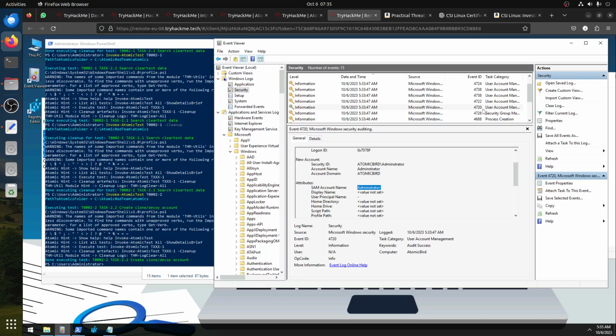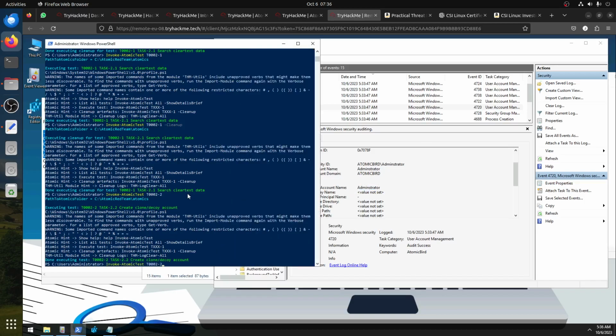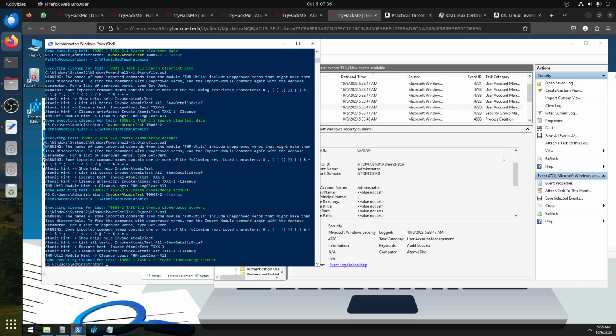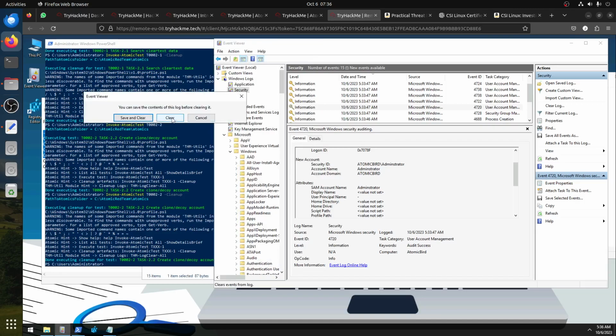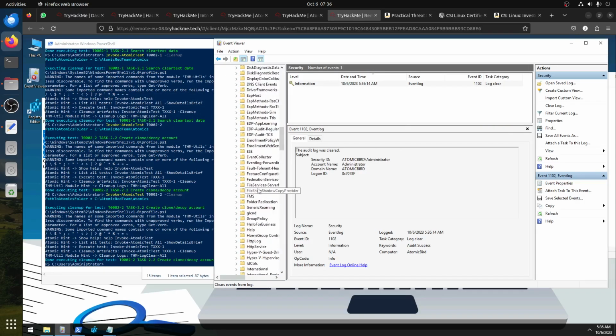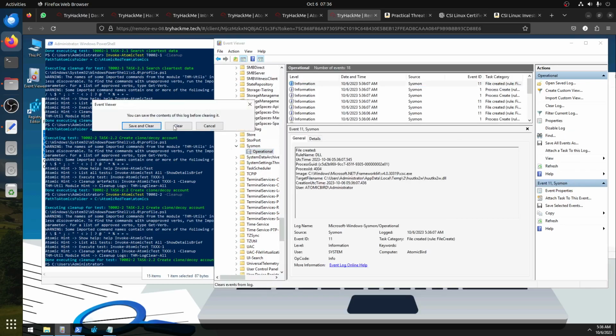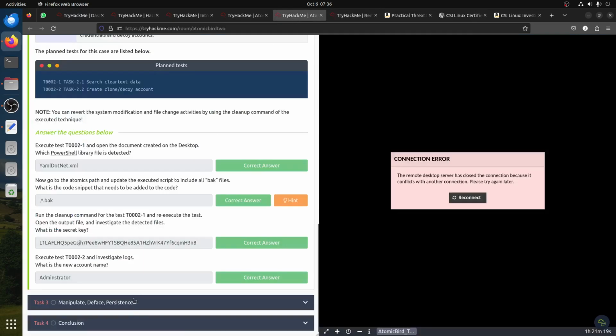Usually if it's a user created, you just look for event ID 4720. So you have now a new user was created. So we got the user, we do what we need to do, clean up. When you clean up, you have a short log, so it's good for quick analysis. So let's clear the log here. Sysmon sometimes gives us good information. Let's clear it too. The next one is this one.